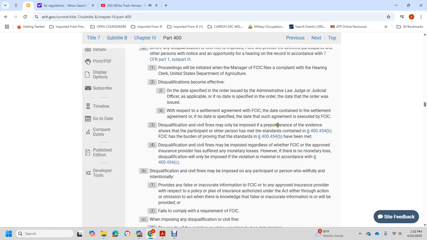Disqualification and civil penalty may be imposed on a preponderance of the evidence showing that the participant or other person meets the standards of 400.454(b) and that the Federal Crop Insurance Corporation burden provided in 400.454(b) has been met. Disqualification and civil penalties may be issued whether or not the Federal Crop Insurance Corporation or the insurance provider suffered monetary loss. However, if there is no monetary loss, disqualification will only be imposed for a material violation in accordance with 400.454.